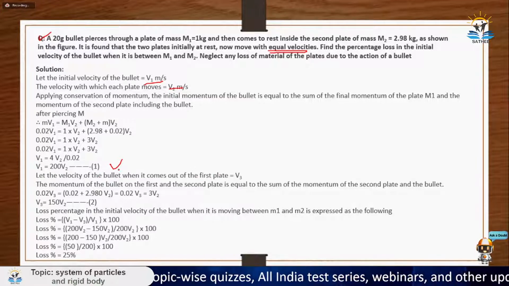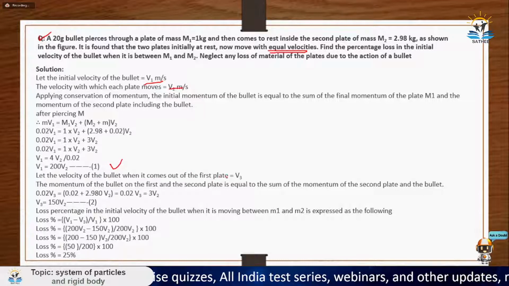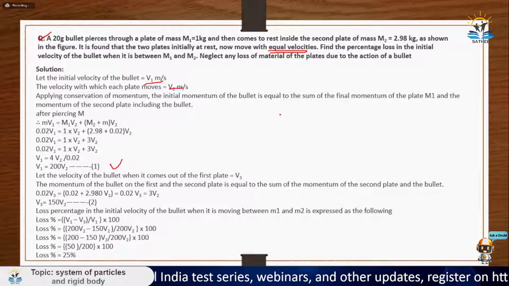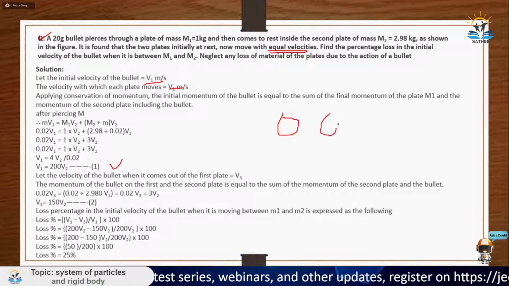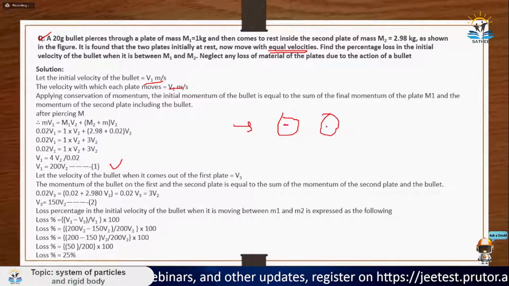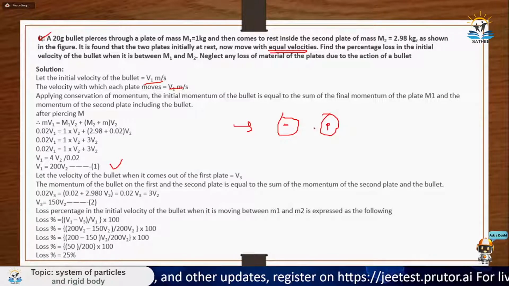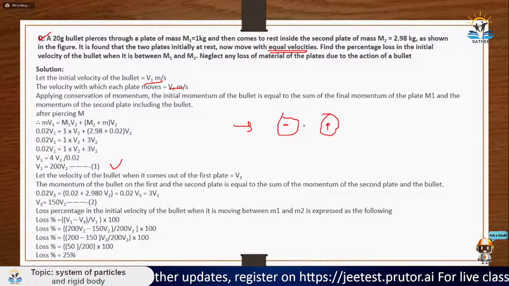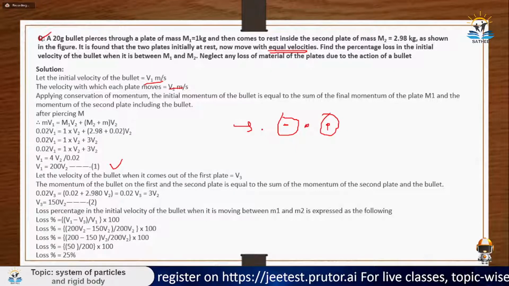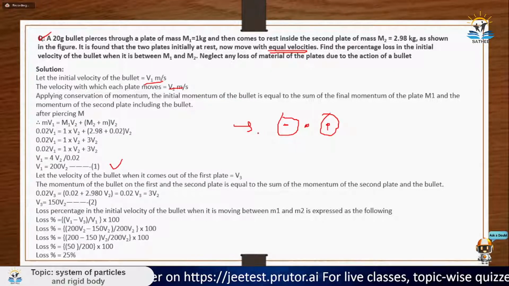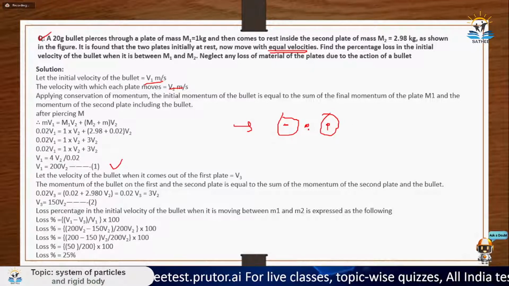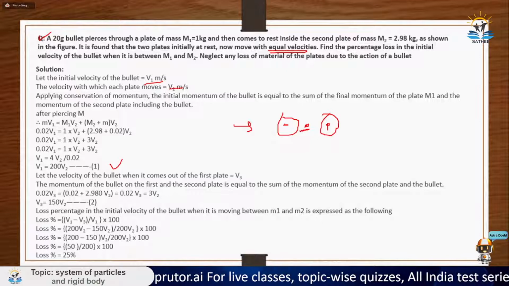Let's say the velocity of the bullet when it comes out of the first plate is v3. Why? Because you need to calculate the loss when it is between the two plates. Let's say this is one plate and this is two plate. So basically, one bullet is coming from here, it pierces this one and embeds here. So you need to calculate the velocity loss in the bullet when the bullet pierces one plate and is going to embed in the other plate. So basically, you need to calculate the velocity loss when it is at this point.